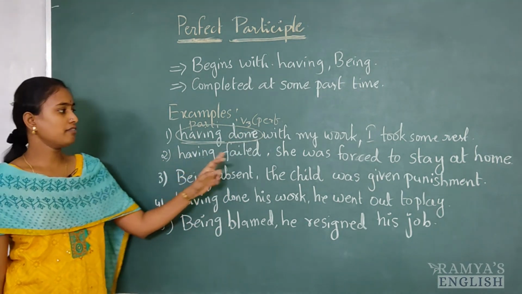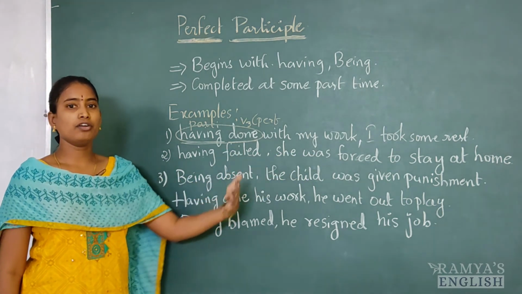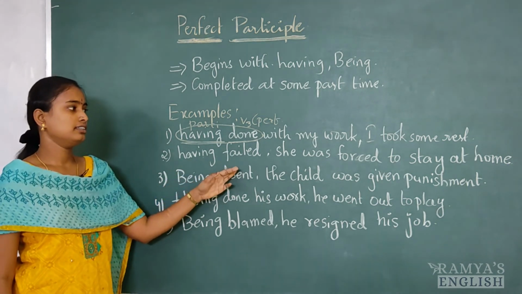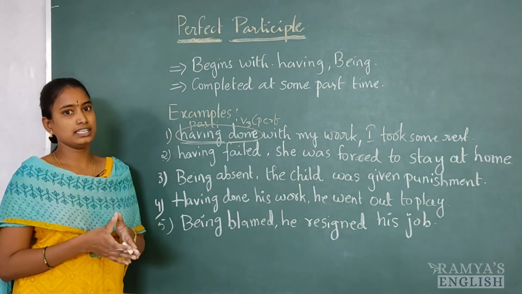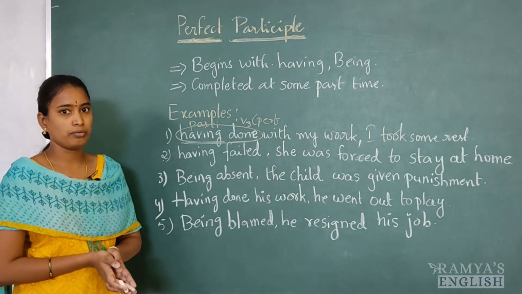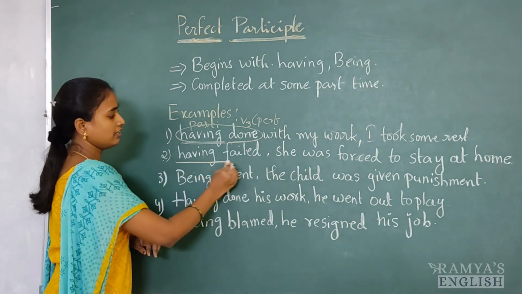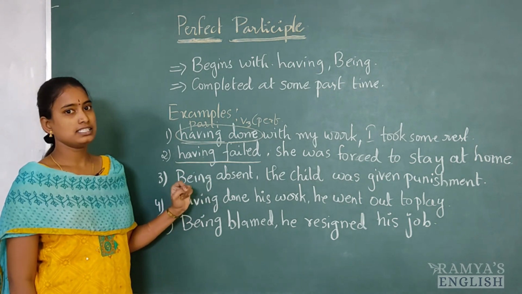Next example, having failed, comma, she was forced to stay at home. She wrote an exam. In that exam, she failed. So that's why she was forced to stop her studies and to stay at home. That is the meaning of this sentence. So can you identify? This is a perfect participle in this sentence.